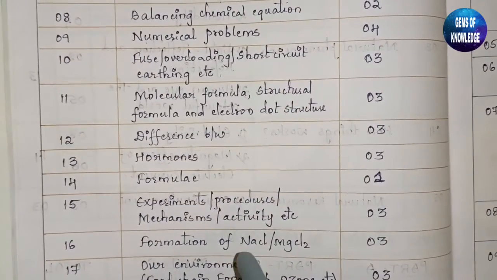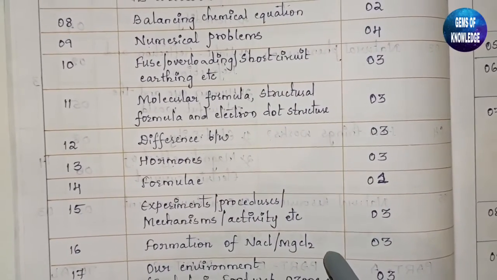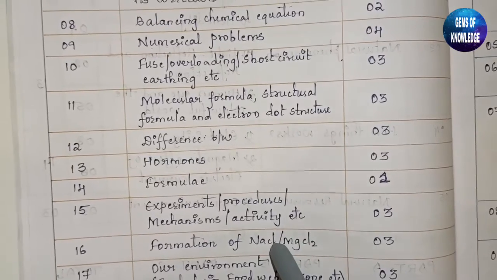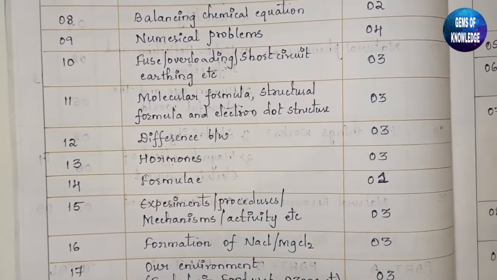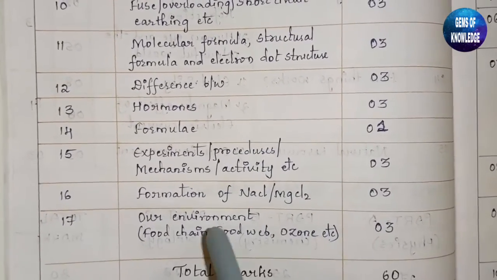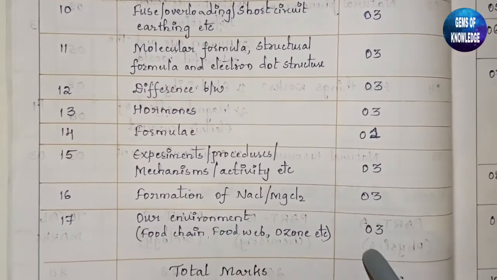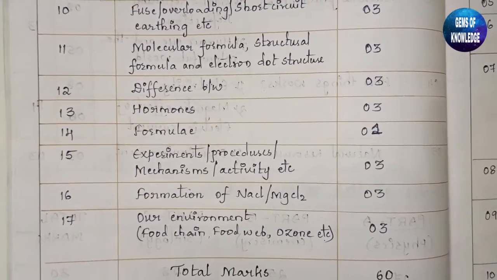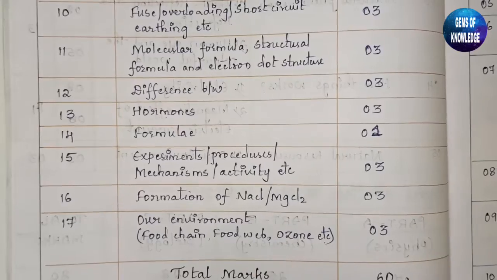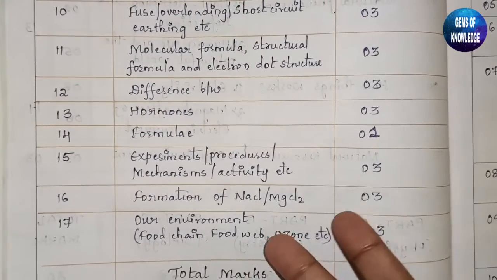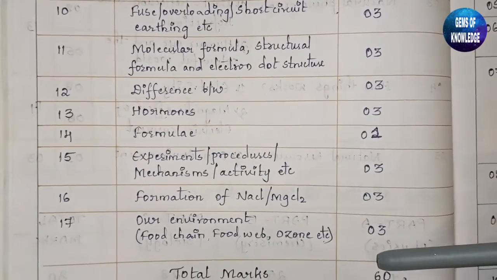Then formation of NaCl and MgCl2. Okay, ionic bond formation between these, that is also of 3 marks. Then from our environment, they said the questions may arise only of 3 marks. So either you may get 1 mark 3 questions, or 1 mark 1 question and 2 mark 1 question, or directly a 3 mark question.